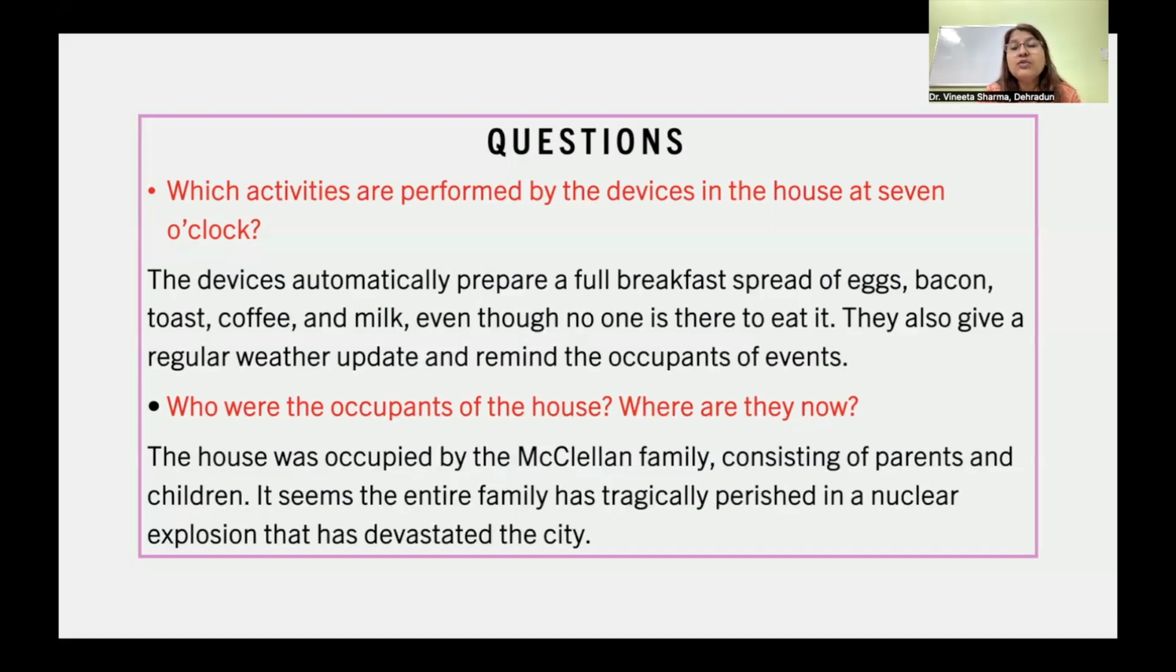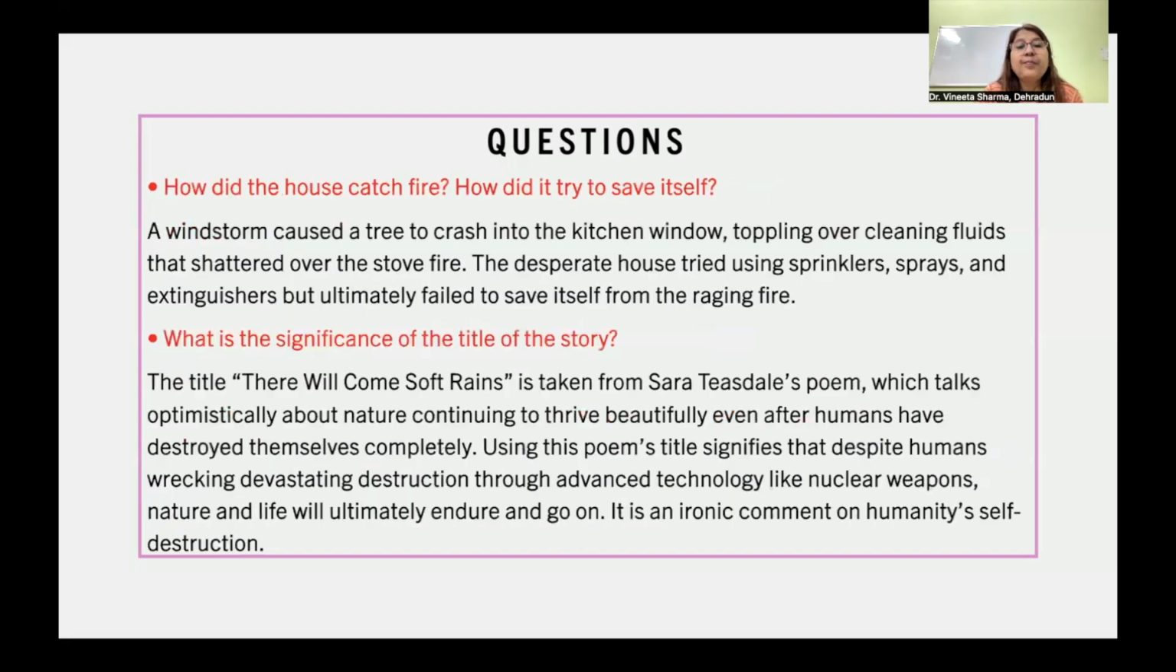Who were the occupants of the house? Where are they now? They were the McClellan family, consisting of parents and children. It seems the entire family has tragically perished in a nuclear explosion that has devastated the city.